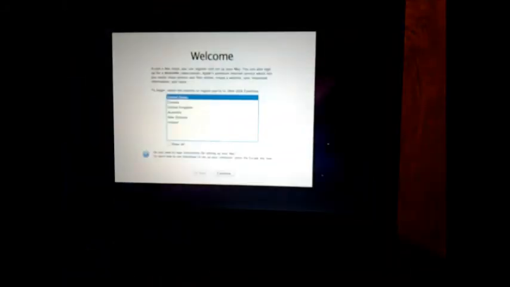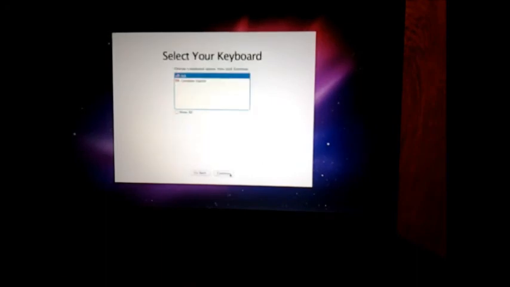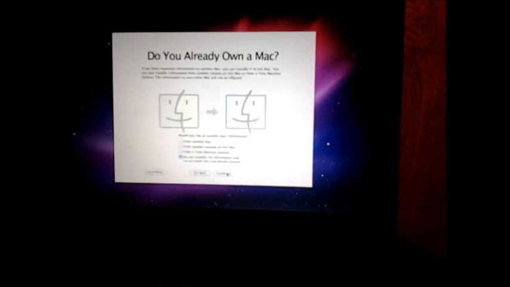So, reset it. I'm in the United States. I use the US keyboard. Do you already own a Mac? No, I don't. Do not transfer my information now.